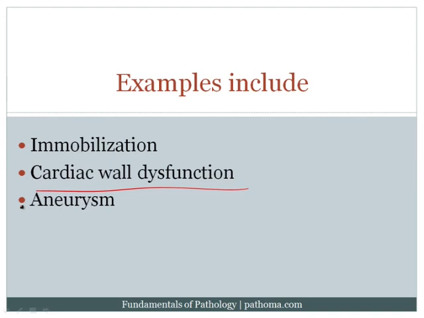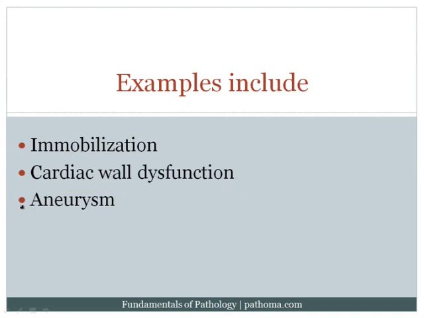Another example would be myocardial infarction, where the patient gets an infarction so that they're not able to move the wall of the cardiac muscle very well, so the cardiac wall is not moving well, which would then mean that blood could potentially remain static around that area, which would increase the risk of thrombosis as well.